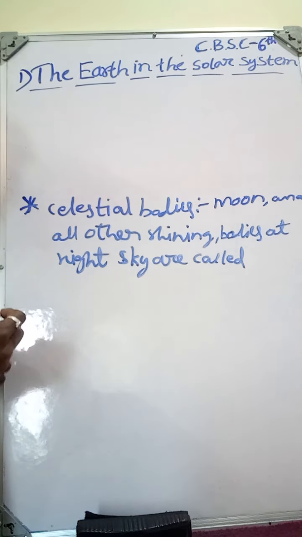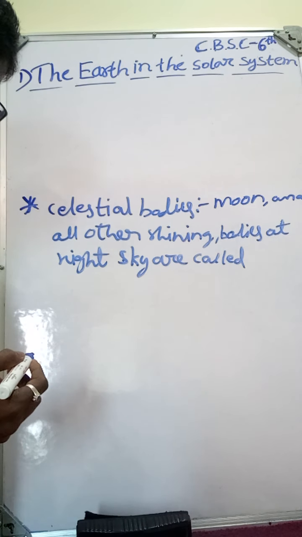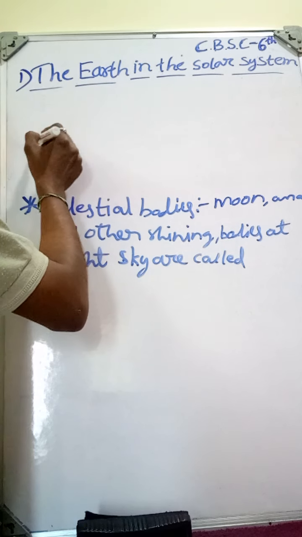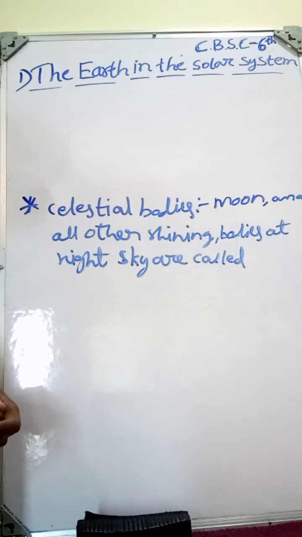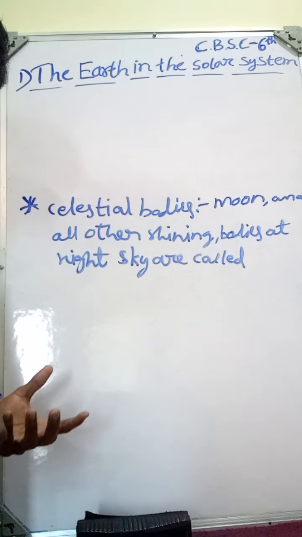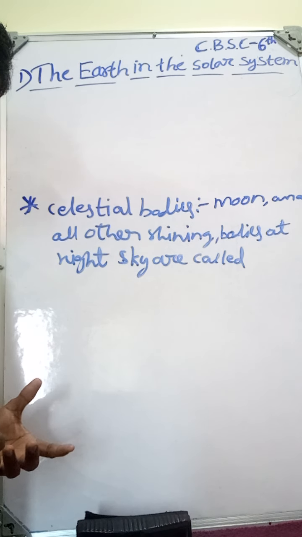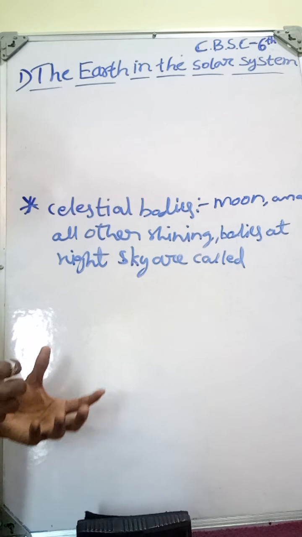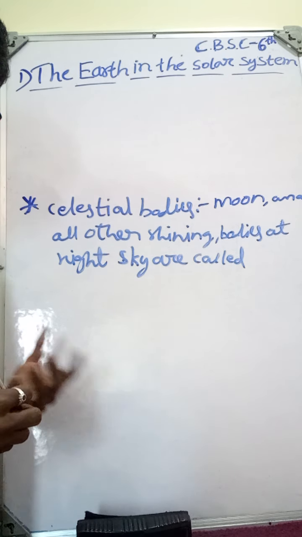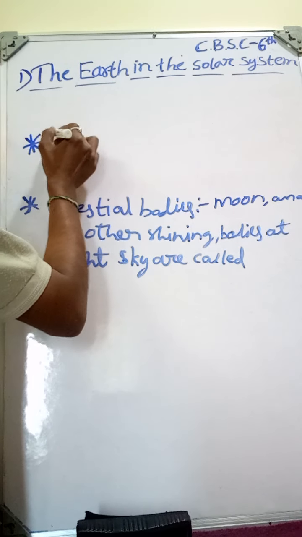Some of the celestial bodies are very huge and hot, very big and hot. These celestial bodies are made up of huge gases. They have their own light and they emit it in large amounts. These celestial bodies are called stars.